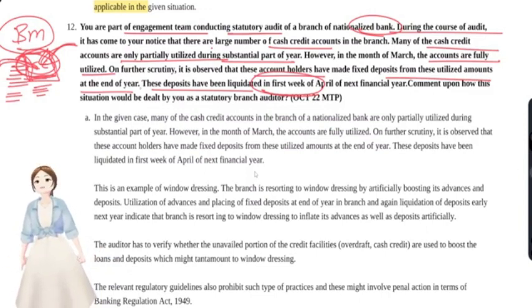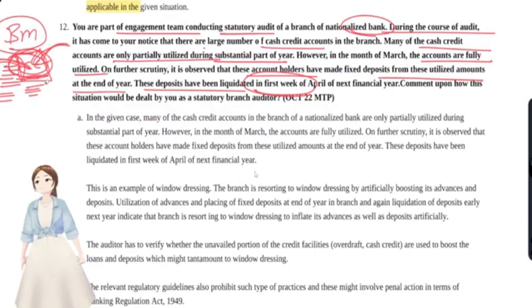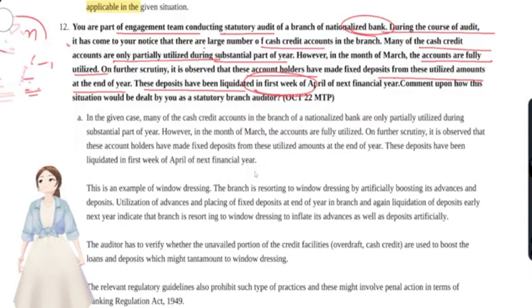You might have thought that a CC account should be in action throughout the year, because business happens throughout the year, purchases go on every day and sales also come in every day. These were everyday transactions that have to happen in a CC account. But here, what the auditor had observed is that they have not been utilized at all. They have been only partially utilized for the substantial part of the year, but they have been utilized fully in the month of March.